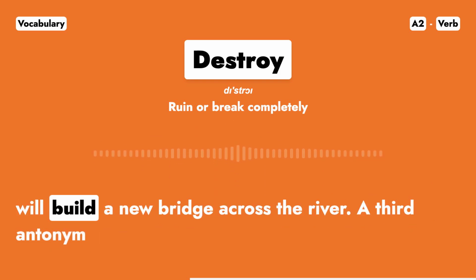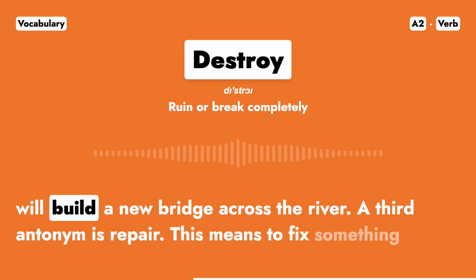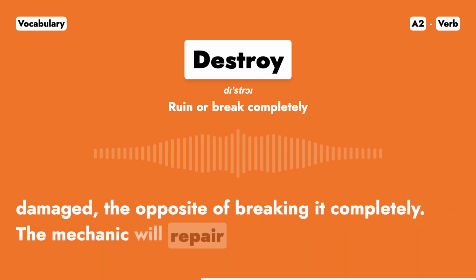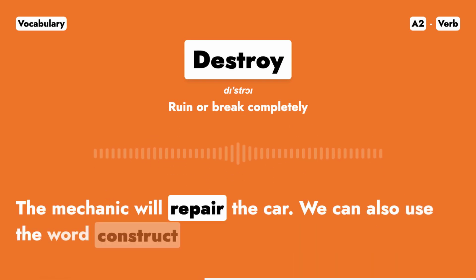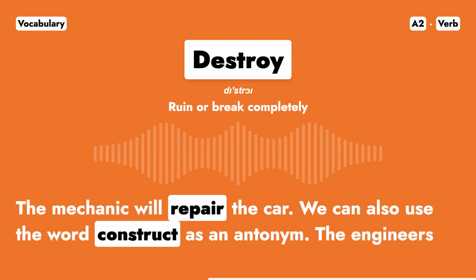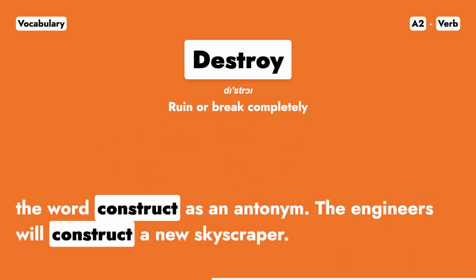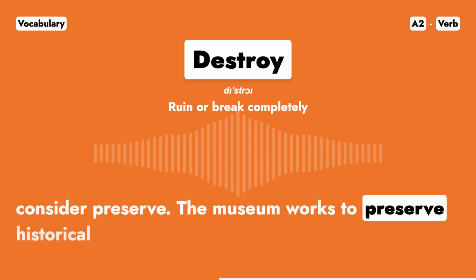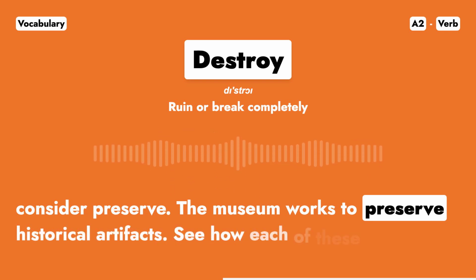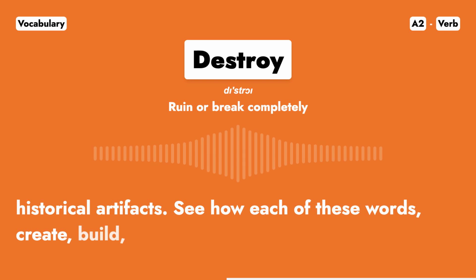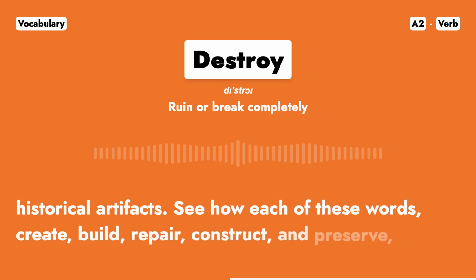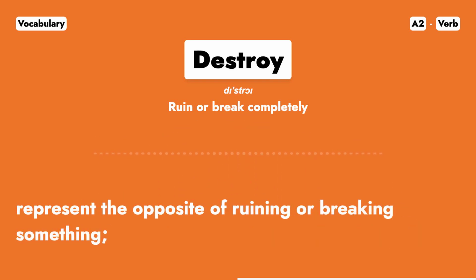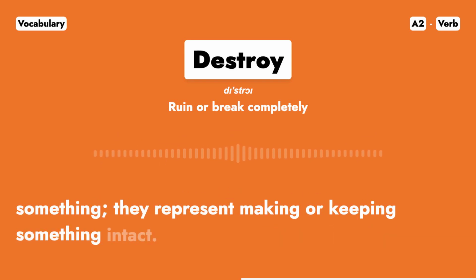A third antonym is repair. This means to fix something that is damaged, the opposite of breaking it completely. The mechanic will repair the car. We can also use the word construct as an antonym. The engineers will construct a new skyscraper. Finally, let's consider preserve. The museum works to preserve historical artifacts. See how each of these words, create, build, repair, construct, and preserve, all represent the opposite of ruining or breaking something. They represent making or keeping something intact.